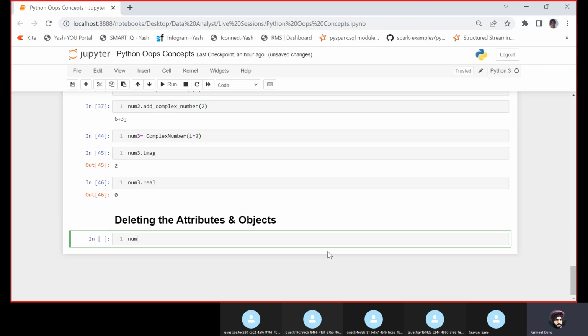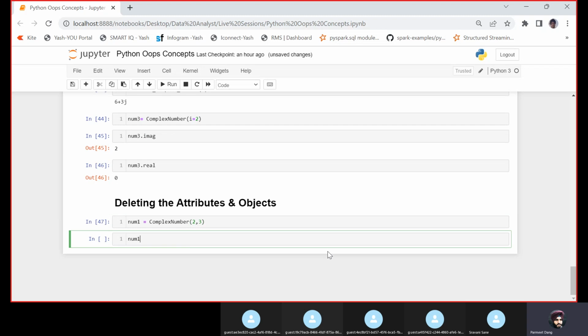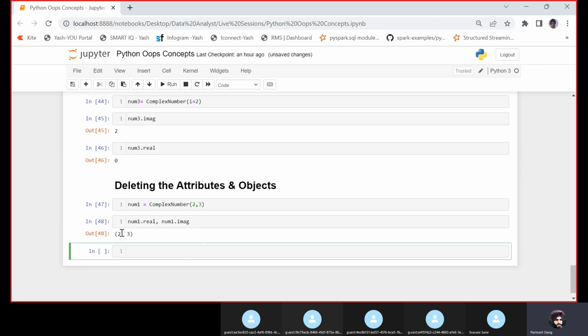Let's say I have created a complex number object, 2 comma 3. Now if I show you num1.real, comma num1.imaginary part, you would see that the real part has value 2 and the imaginary part has value 3.